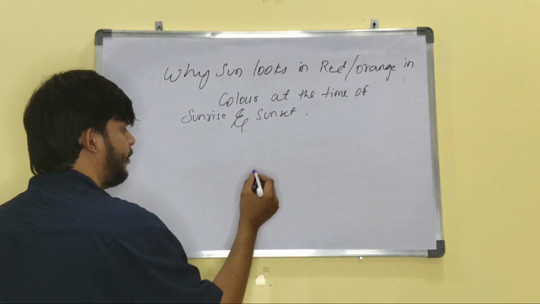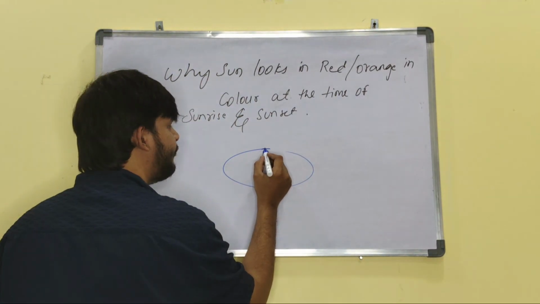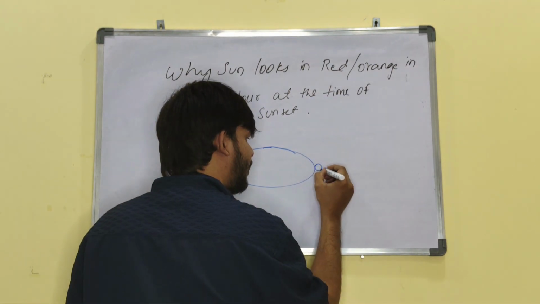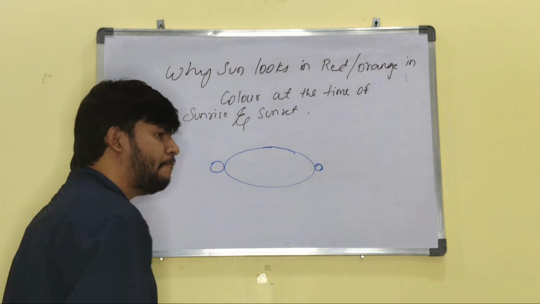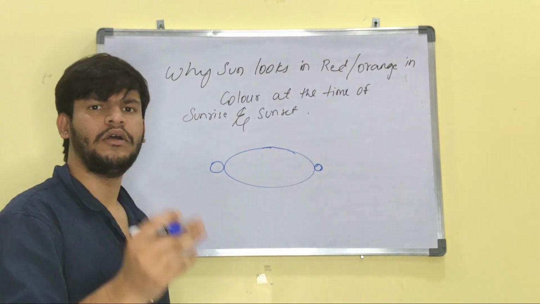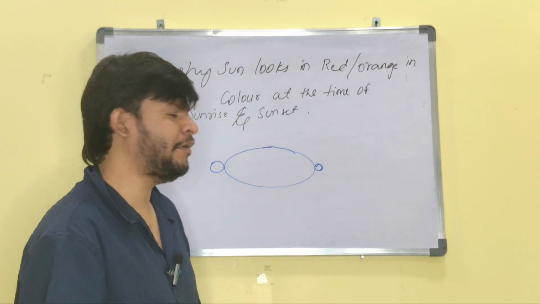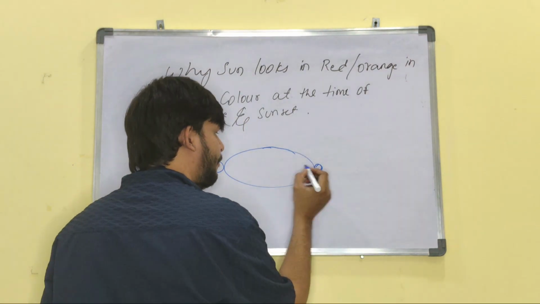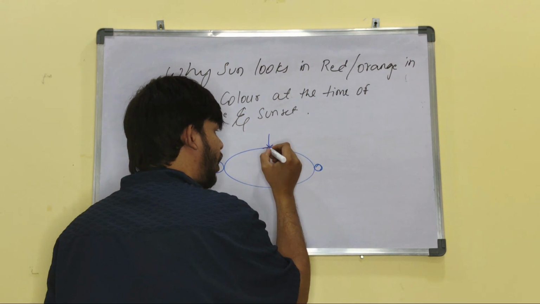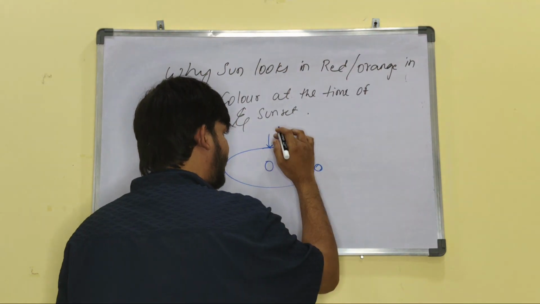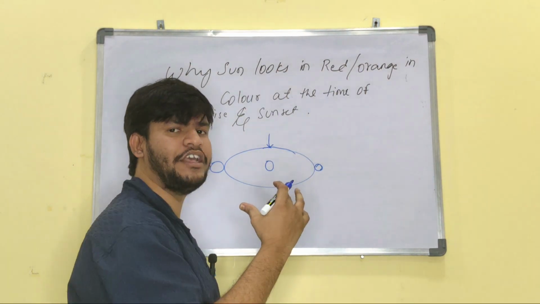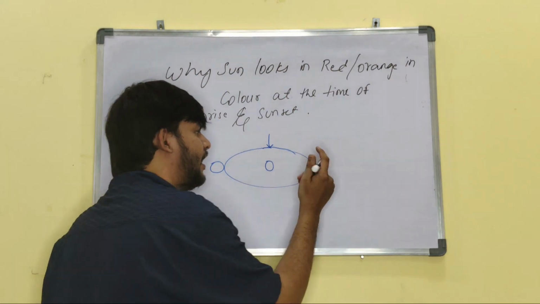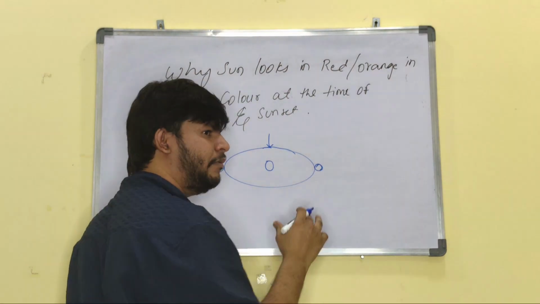As you know, the earth is spherical in shape. When the sun rises, its rays have to travel much more distance to reach our eyes. That means the sun rays have to travel much more distance in the atmosphere, whereas in the afternoon the sun is very near to our eyes and the rays travel a shorter distance. For this reason the sun looks orange in color.